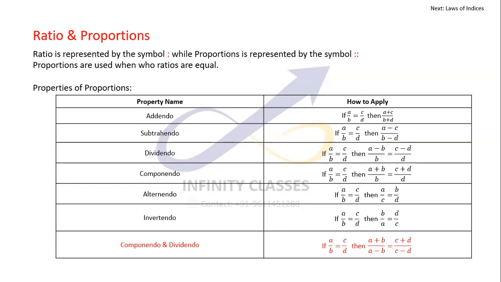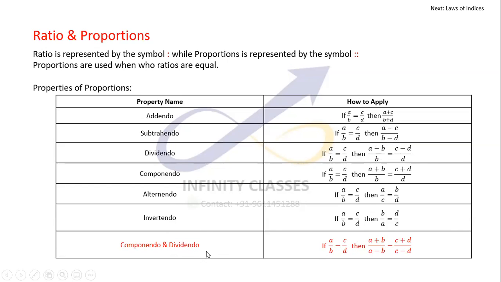So I have jotted down all the properties of proportions here. Like addendo, you might not be remembering them by names, but I'm pretty sure that you must be remembering these by the properties as such. So addendo, dividendo, componendo, alternando, invertendo, and the most important one is componendo and dividendo. You can observe, if two ratios are equal, what all things we can do through this page.